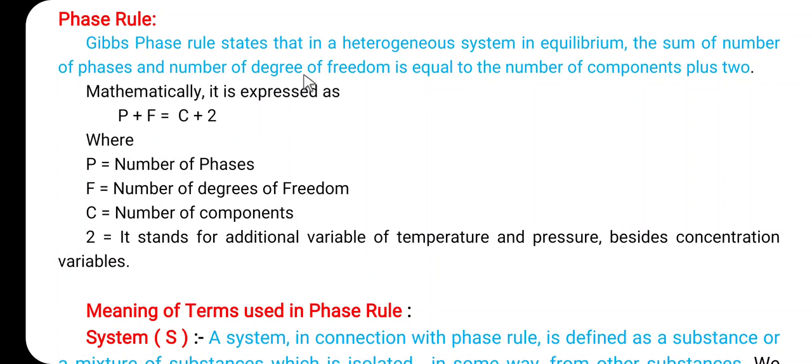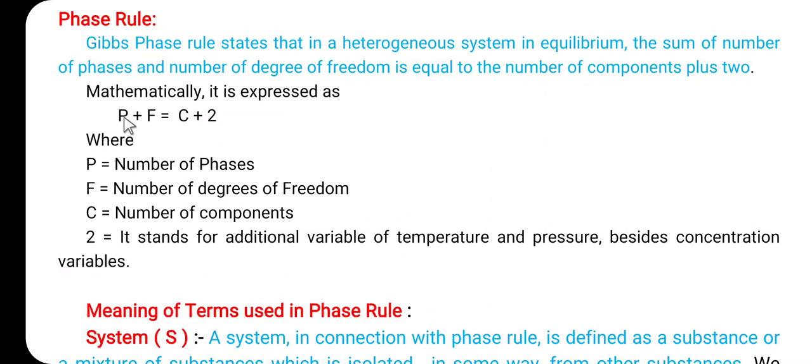So the Gibbs phase rule states that for a heterogeneous system in equilibrium, the sum of the number of phases and the number of degrees of freedom is equal to the number of components plus 2. So here mathematically the phase rule is expressed as P plus F is equal to C plus 2.